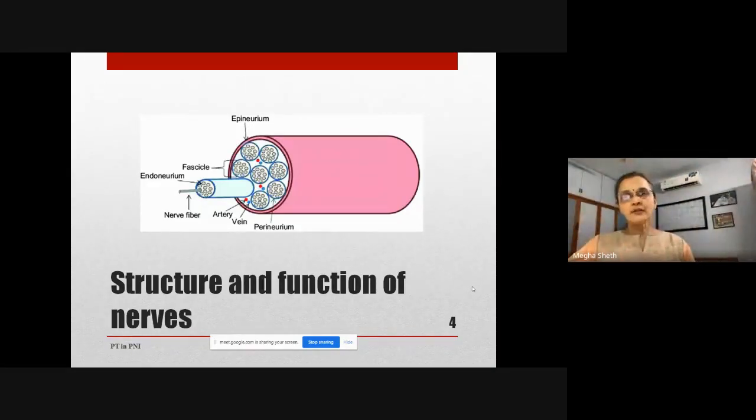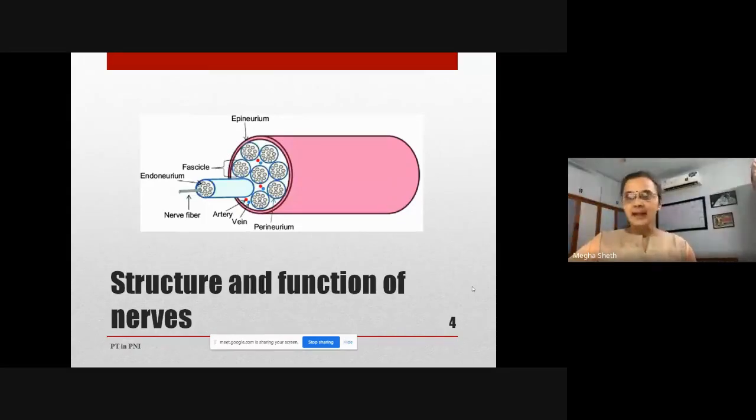So one function of the axon is conducting impulses from the higher centers to the peripheral system, that is the muscle or the skin or the blood vessels and other organs. The other important function of these axons is axonal transport. So these axons have 3 or 4 axonal transport systems depending on the speed of transport.